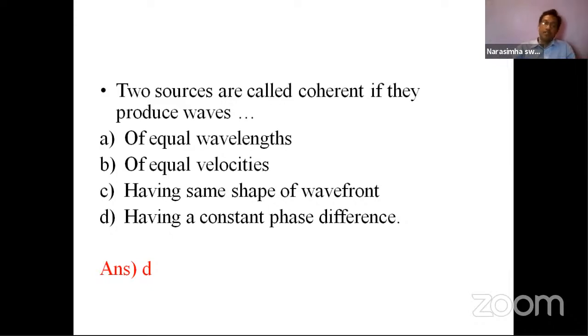The velocity may be the same, but we cannot say that they are coherent sources. Coherence is possible only when all the waves coming from the source are moving in the same phase. Now see the C option, the third option: having same shape of wavefront. Shape of wavefront.